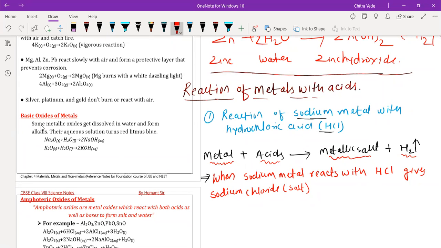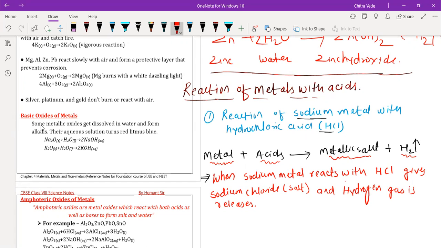Okay, so let me complete the description. When sodium metal reacts with hydrochloric acid, it gives sodium chloride, which is a salt, and hydrogen gas is released. Sir, so from the hydrochloric acid, hydrogen gas will be removed?